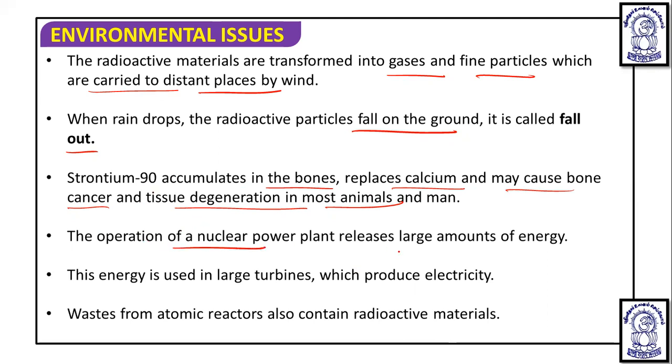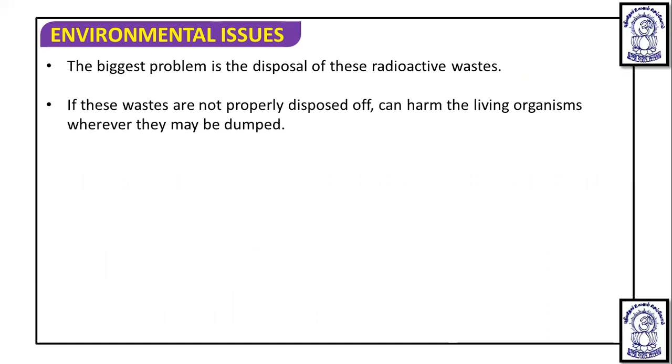The operation of nuclear power plants releases a large amount of energy. The energy is used in large turbines which produce electricity. Wastes from atomic reactors also contain radioactive materials. The biggest problem is the disposal of this radioactive waste, and if these wastes are not properly disposed of, they can harm living organisms wherever they may be. This is how radioactive wastes have their effect.